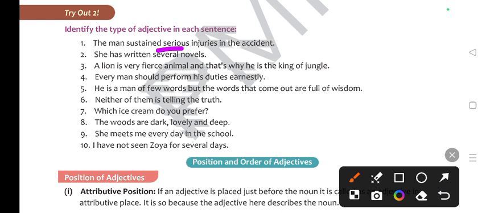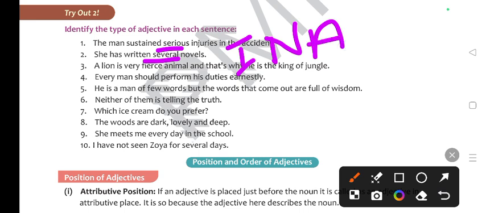She has written several novels. So how many novels? Several novels. It tells you about what? Quantity, right? Or you can say in another word, indefinite numeral adjective. This is what? Indefinite numeral adjective. Next is, a lion is a very fierce animal and that's why he's the king of the jungle. So what is this here? Adjective of quality, because it's telling the quality of the king of the jungle.